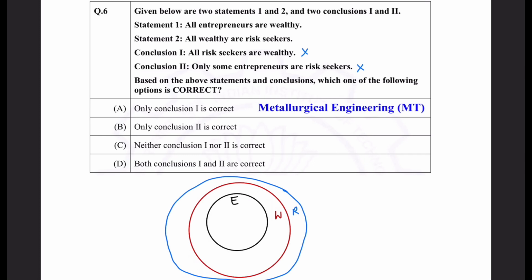So which option can be correct? So neither conclusion 1 is correct nor conclusion 2. So for question 6 we have C option, right? So when you have these all, wealthy, all or few or some, you should take help of a Venn diagram and you consider as many circles as much information is given. So here the three pieces of information are about entrepreneurs, wealthy and risk seeker.